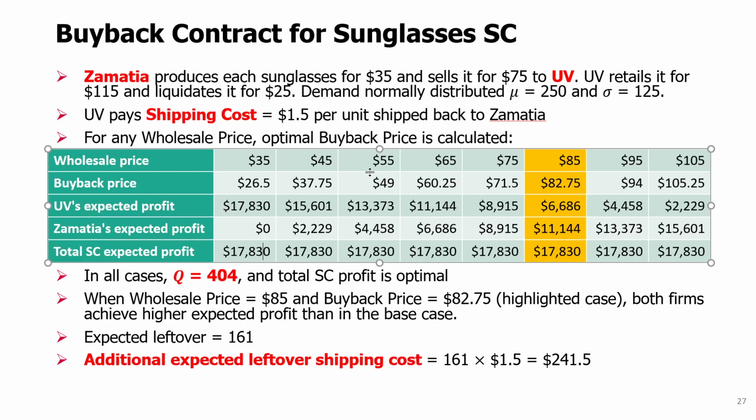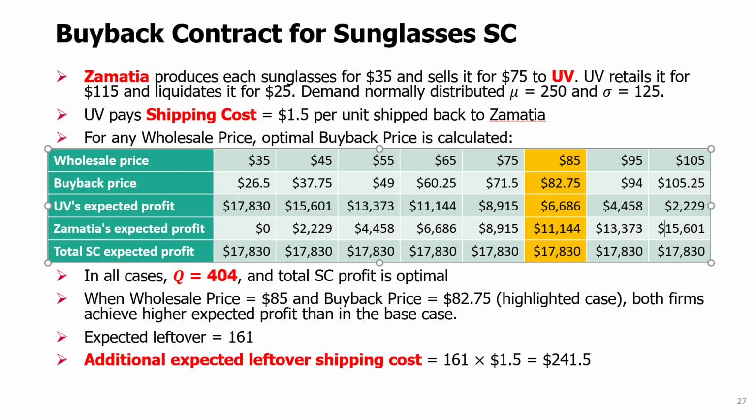So notice by varying the wholesale price, we can decide which breakdown we get for this total profit. Do we divide it almost equally, or do we give more to UV and less to Zamatia, or more to Zamatia and less to UV?